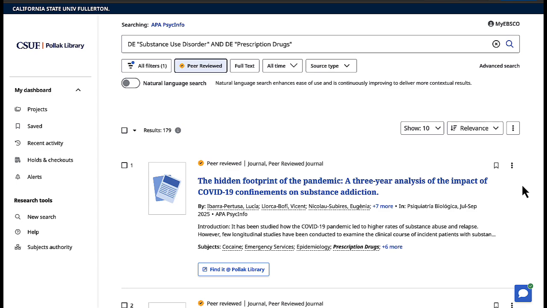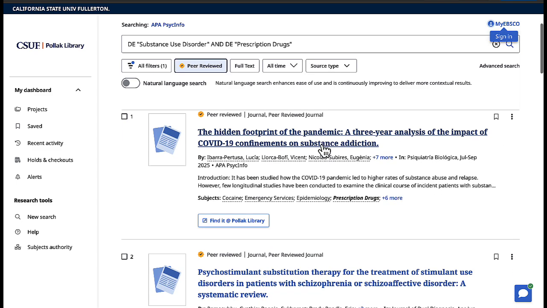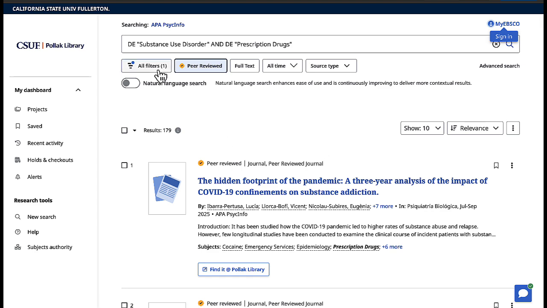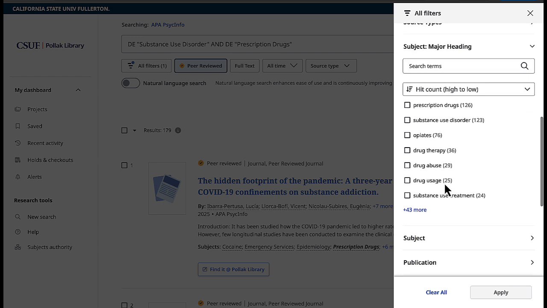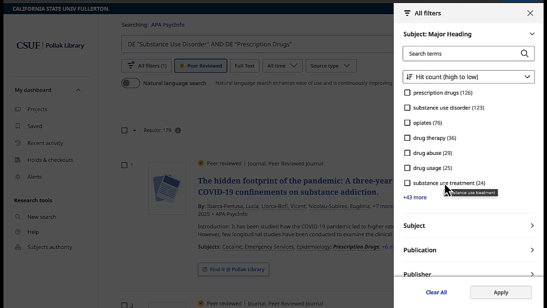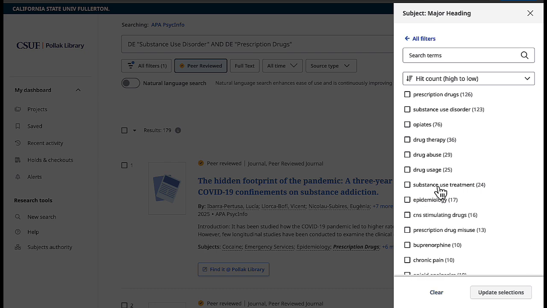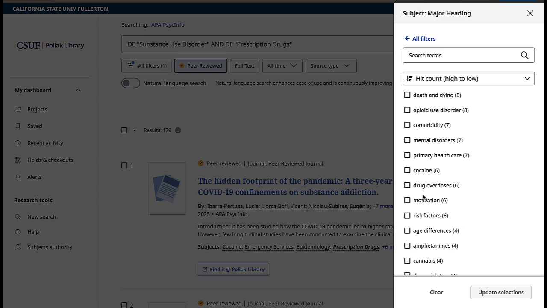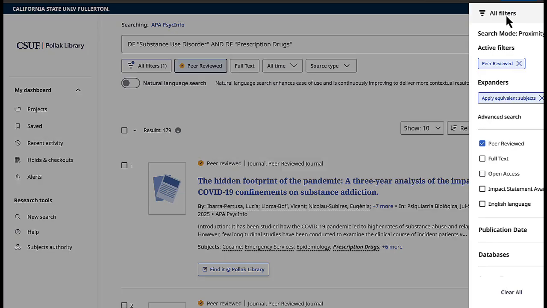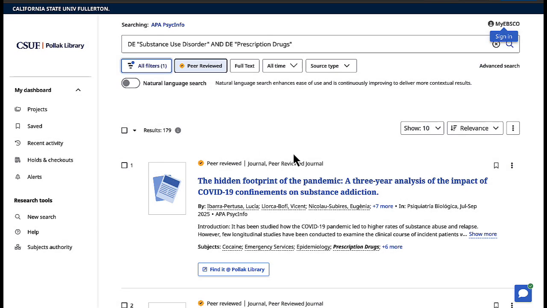We can see right away there are 179 articles, and I can certainly start looking through these. Or if I want, I can go up to the filters, go to the subject headings, and find out what the more prominent subjects listed within this topic are. I see things like opiates or drug abuse or drug therapy. And if I click on show more, there are a whole lot of different options in here. This can be really useful if I decide I need to narrow down my topic further and I'm trying to figure out which way to go. This can be a great tool. I really do recommend this when you're conducting your research.